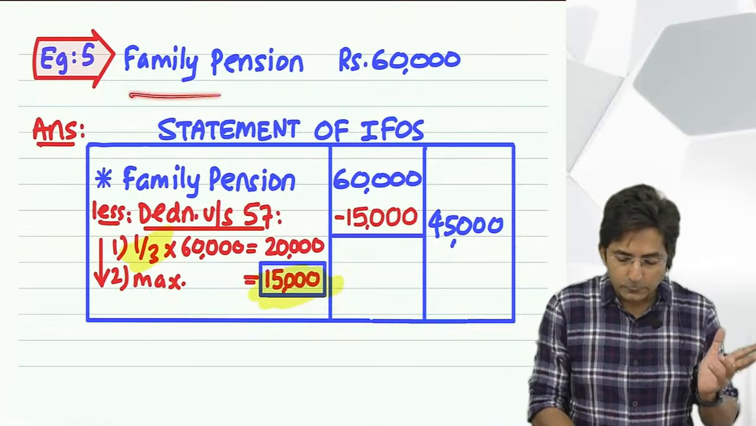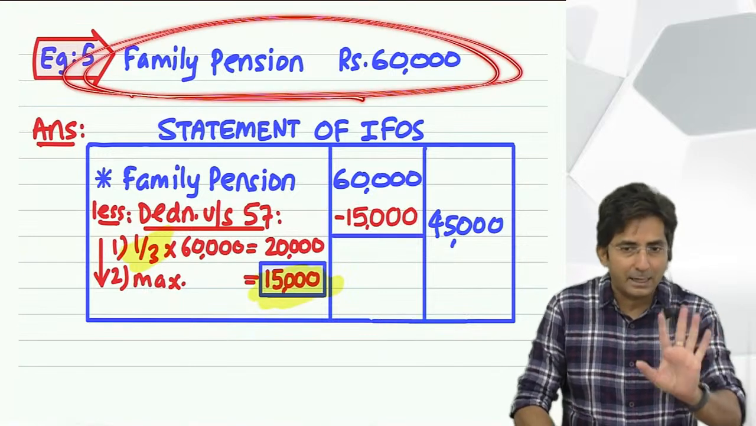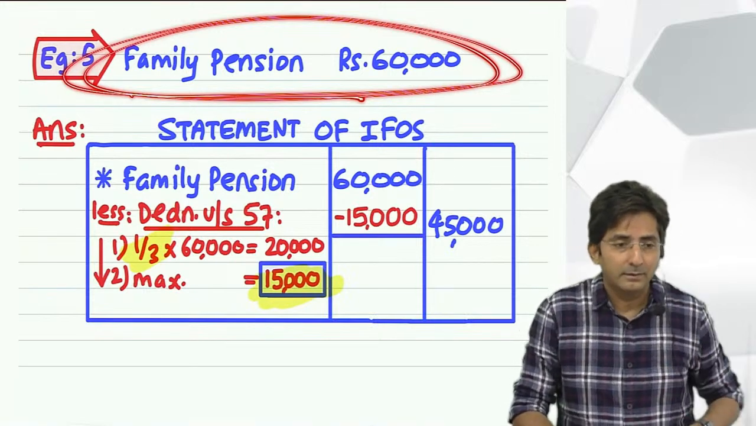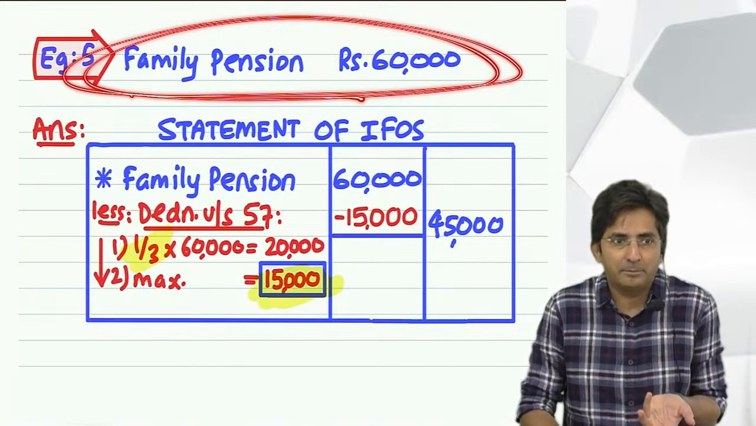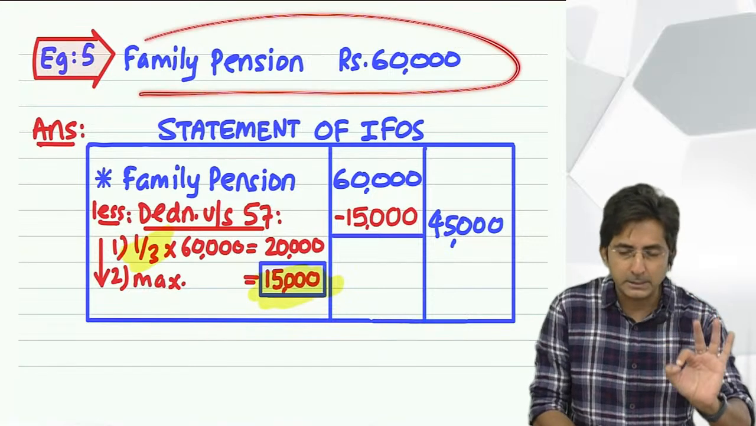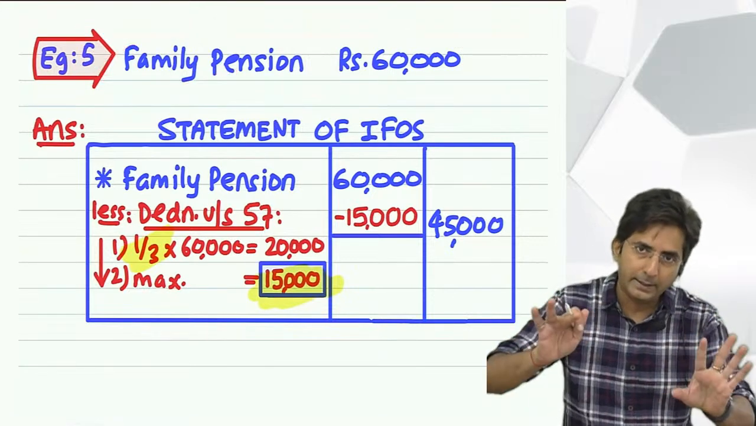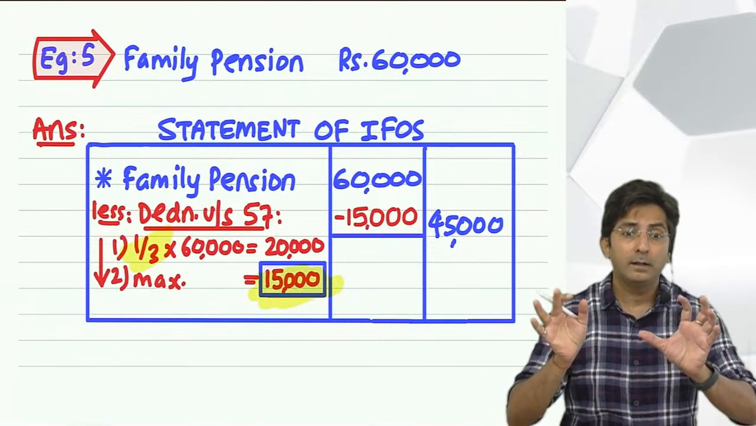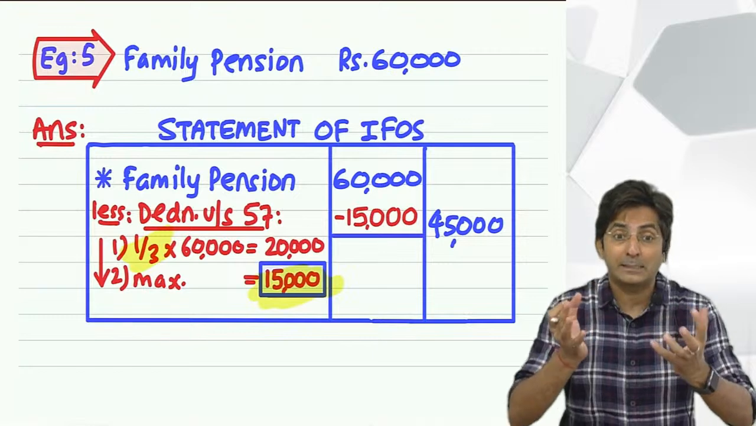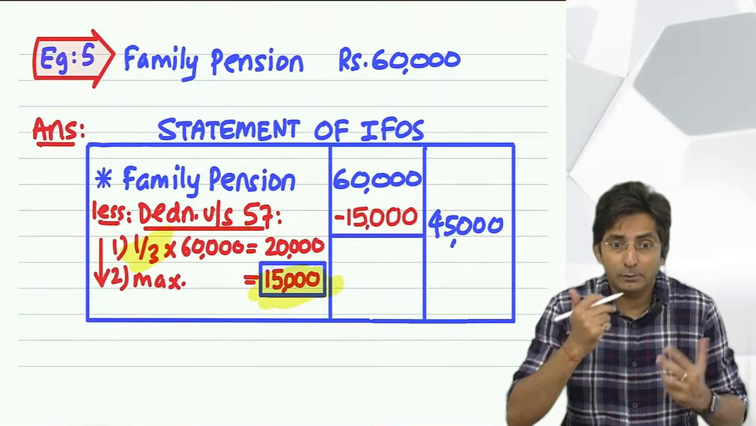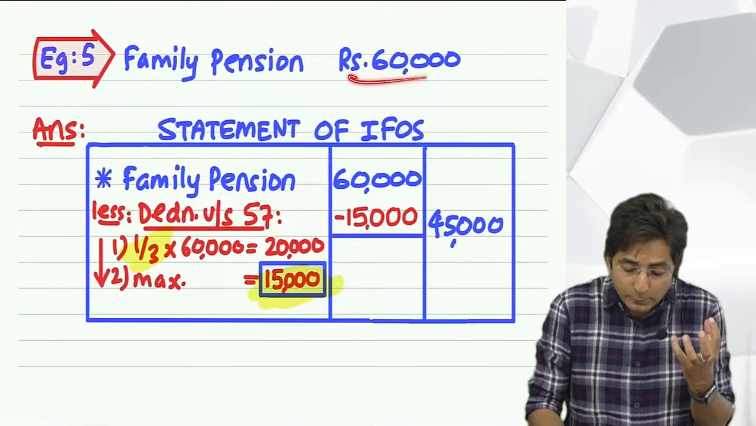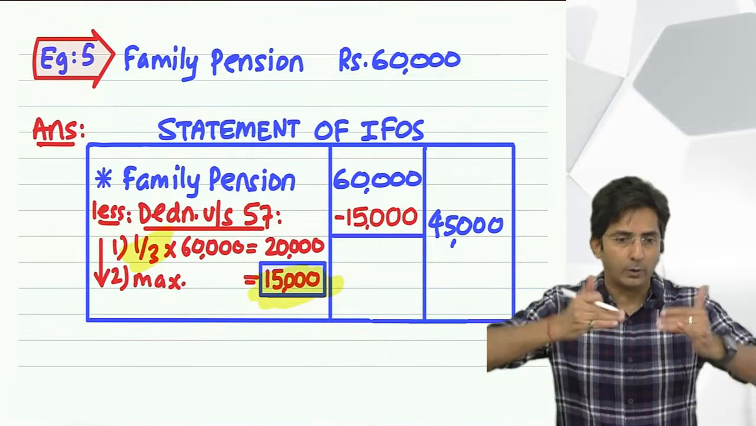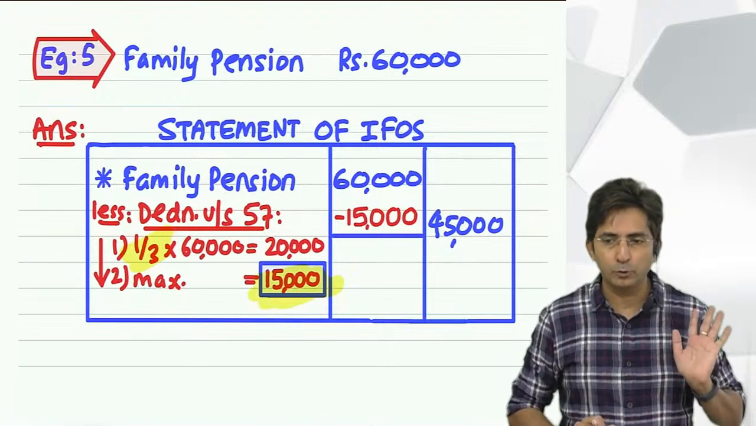And see, once family pension comes in the question, they are not going to remind you, dear student, don't forget that one third. They will not tell you in the exam. As soon as you see family pension, automatically that formula should come to your mind. Which formula? One third of the actual amount received. See the language: one third of actual amount received, that will be given in the question, or 15,000, whichever is lower. This is a fixed formula you have to use, okay?